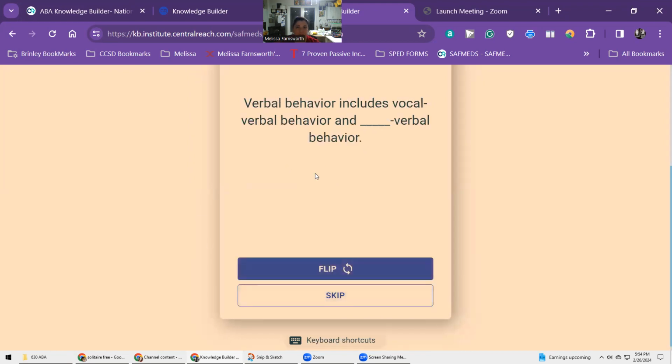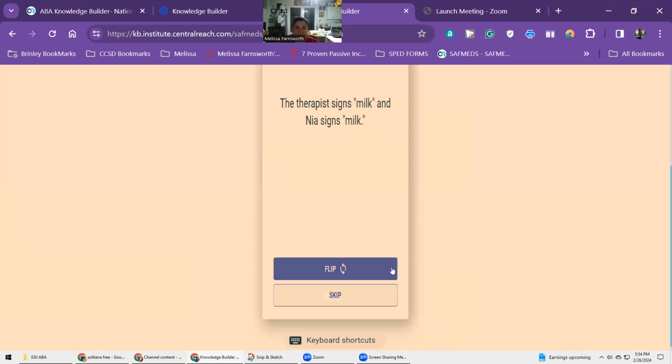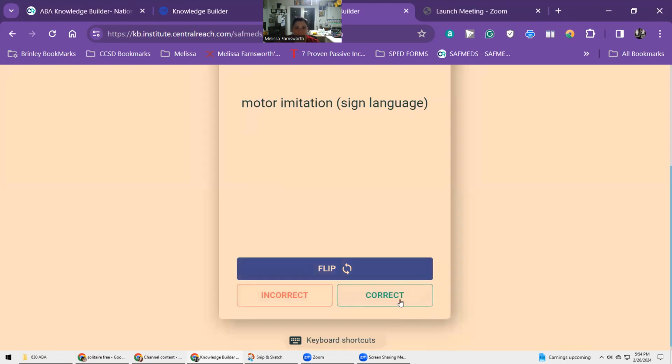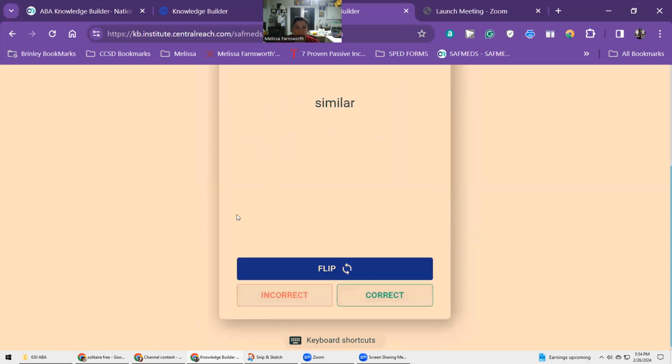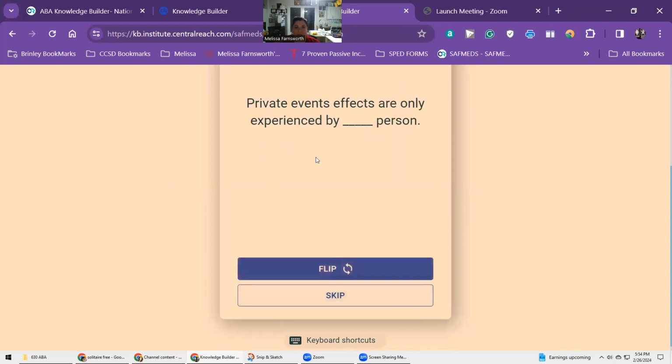Verbal behavior includes vocal verbal behavior and blank verbal behavior. Non-vocal. The therapist signs milk and Nia signs milk. Motor imitation, sign language. Textuals and echoics are different because the response product of a textual is not blank to its controlling stimulus. Similar. Private events effects are only experienced by blank person.